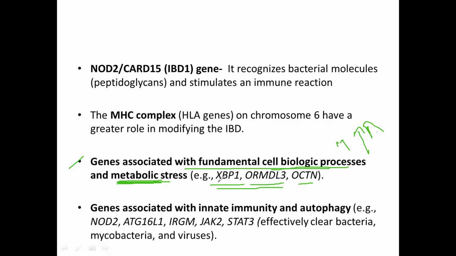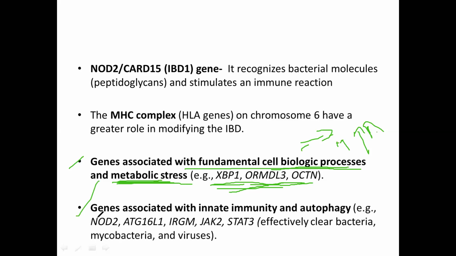So if there is mutation in these genes, they cannot cope with this metabolic stress, and also their biological processes are not properly carried out, like cell movement, cell proliferation, and cell signaling. All these processes are hampered, which can culminate into the chronic inflammatory state.